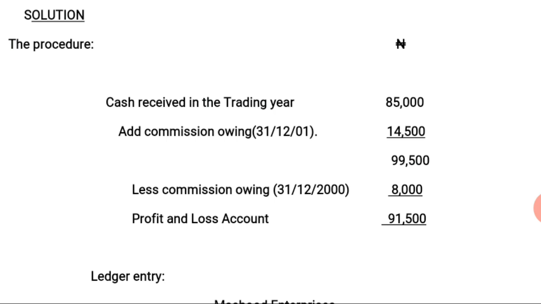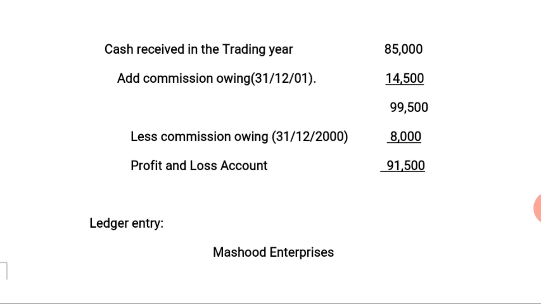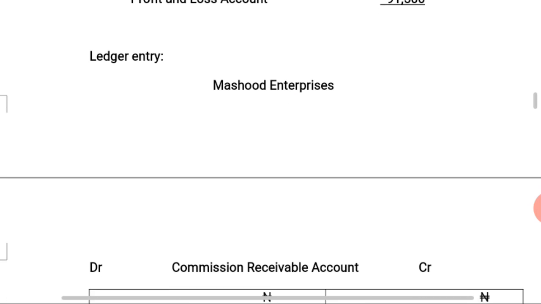So we have 99,500 naira. Then less the commission owing as at 31/12/2000, that is the accrual for the last year, 8,000 naira. By deducting 8,000 naira from 99,500, we arrive at 91,500 naira. That is the amount to be transferred to the profit and loss account. So let's have the ledger entry for that illustration.